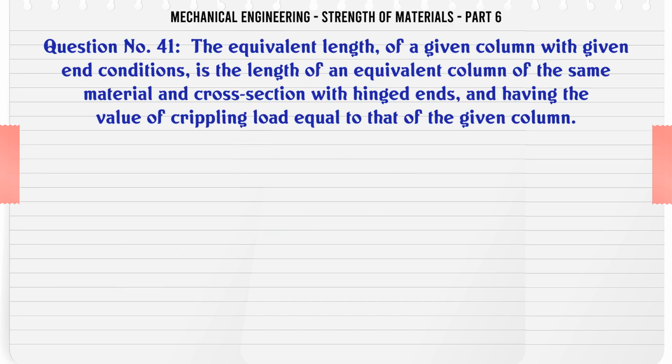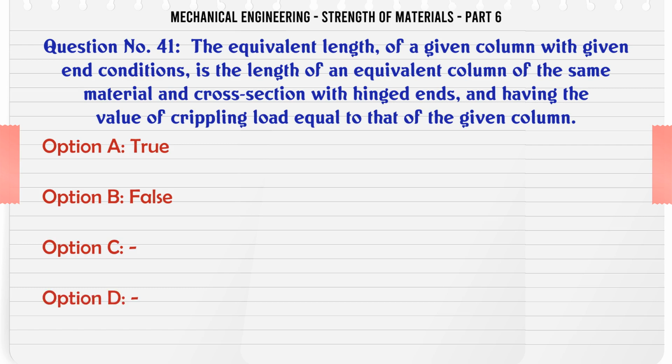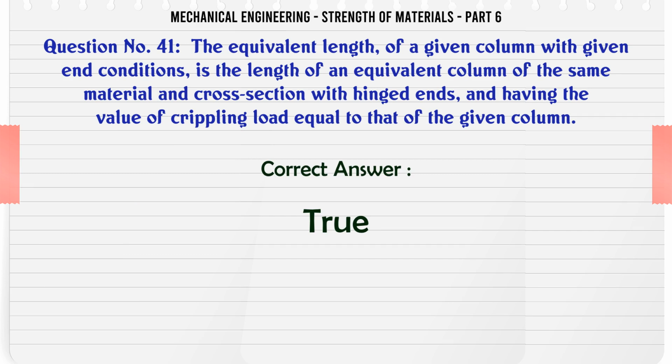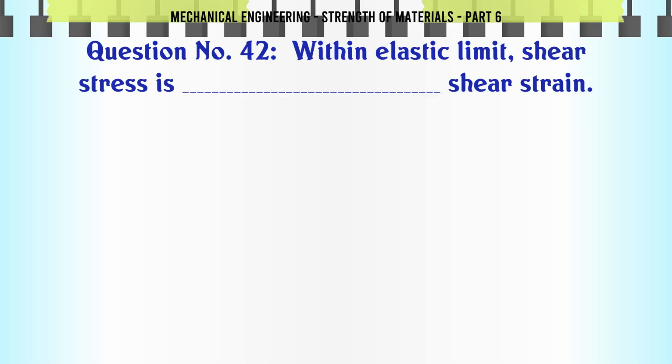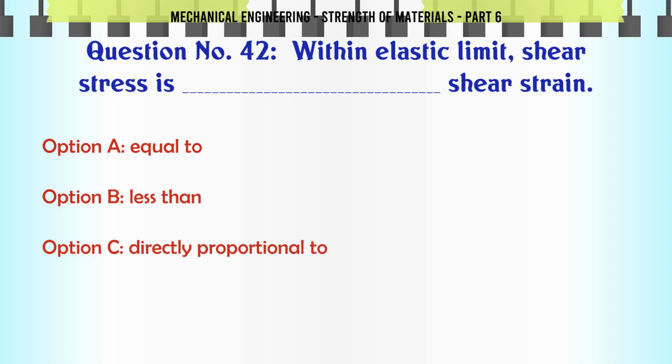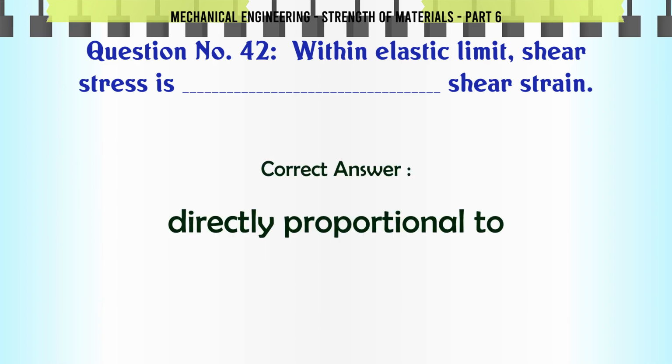The equivalent length of a given column with given end conditions is the length of an equivalent column of the same material and cross-section with hinged ends and having the value of crippling load equal to that of the given column. A. True, B. False. The correct answer is true. Within elastic limit, shear stress is shear strain. A. Equal to, B. Less than, C. Directly proportional to, D. Inversely proportional to. The correct answer is directly proportional to.